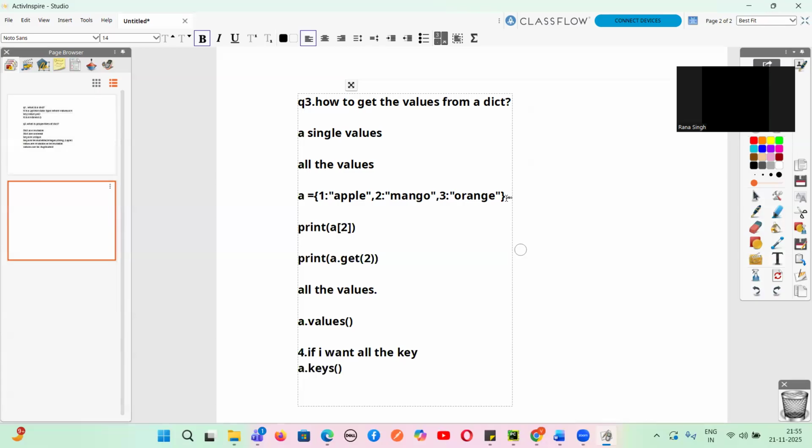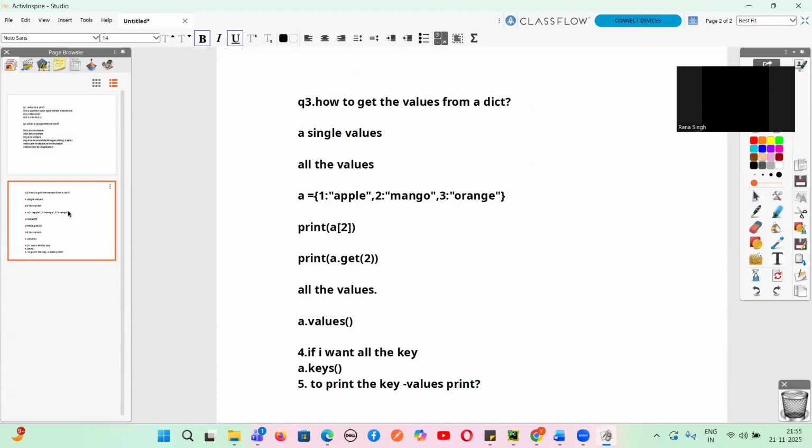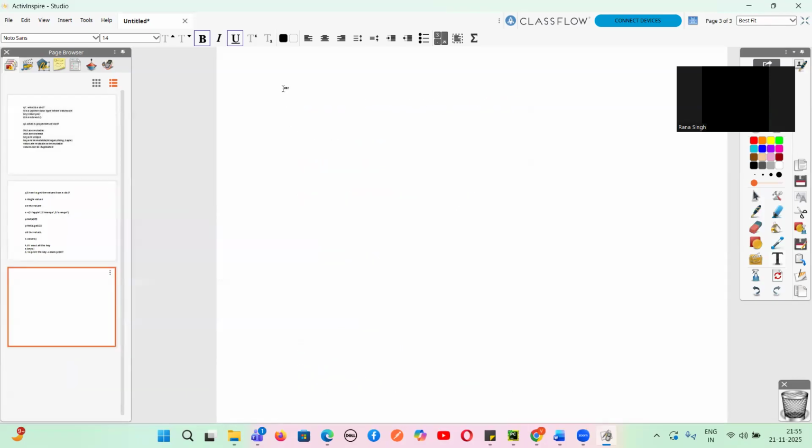Yes or no? If I want to print the key value pairs, how can I do that? If I want to print the key value pair, what will be the answer? A dot items. Yes. Let me just write it down.